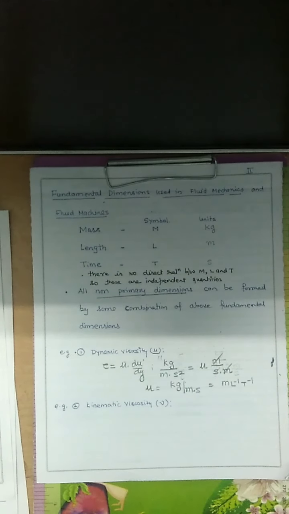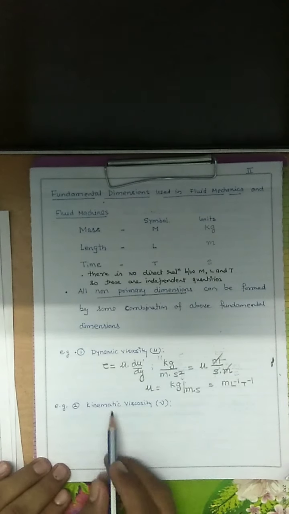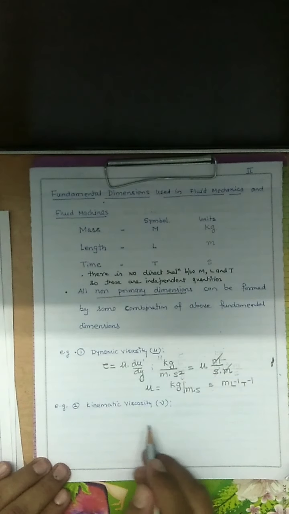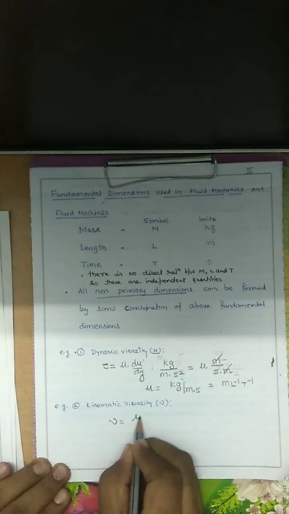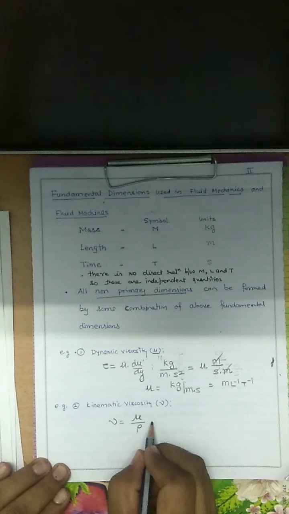So the dimension of absolute viscosity is M L^-1 T^-1, which is also known as dynamic viscosity or absolute viscosity, same. Now we want to find the dimension of kinematic viscosity. The kinematic viscosity is equal to dynamic viscosity divided by density of fluid.